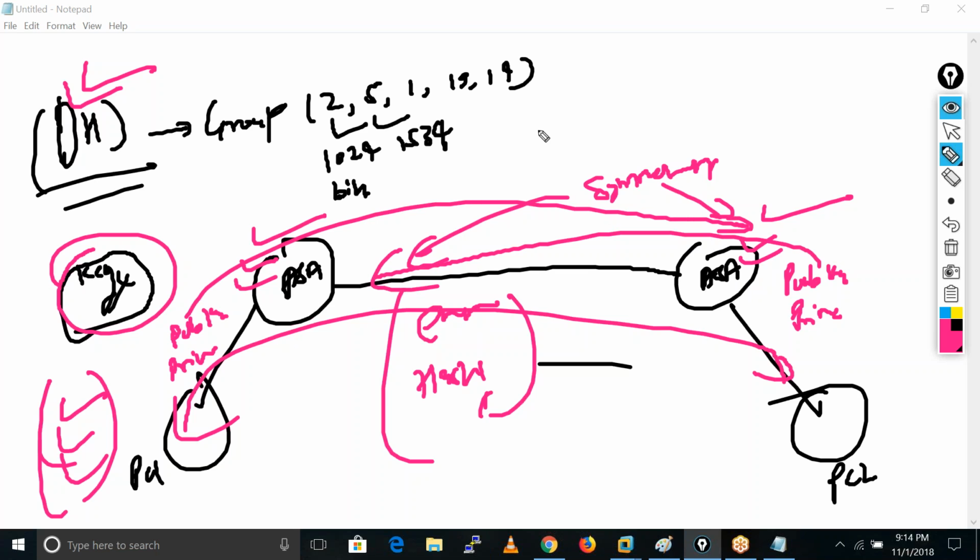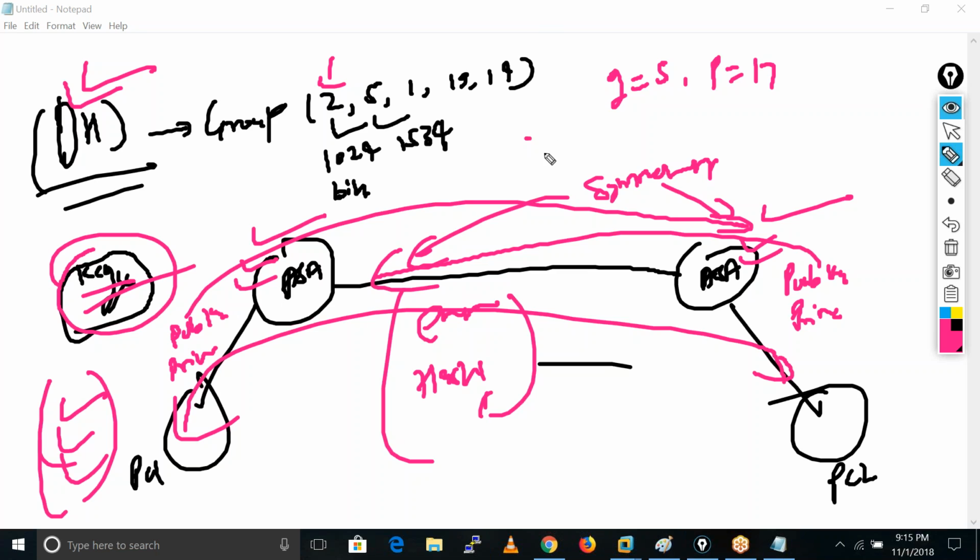After that, for this group 2, we have some value G equals, I hope, 5 and P equals 17. After that, they generate the key by using these public keys.